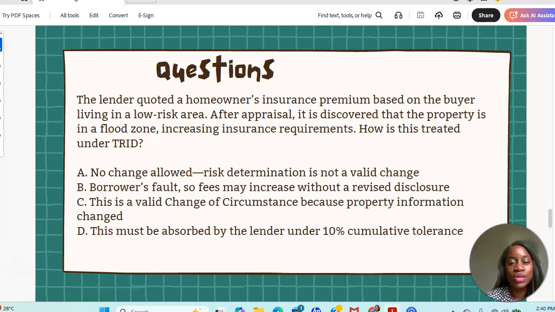Okay, let's do another one. The lender quoted a homeowner's insurance premium based on the buyer living in a low-risk area. After appraisal, it is discovered that the property is in a flood zone, increasing insurance requirements. How is this treated under TRID? A. No change allowed. Risk determination is not a valid change. B. It's the borrower's fault, so fees may increase without a revised disclosure. C. This is a valid change of circumstance because property information has changed. Or D. This must be absorbed by the lender under 10% cumulative tolerance.